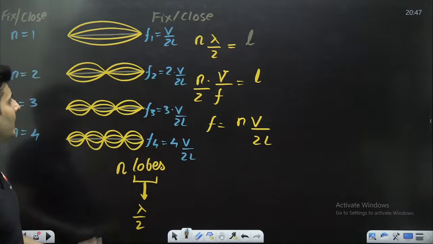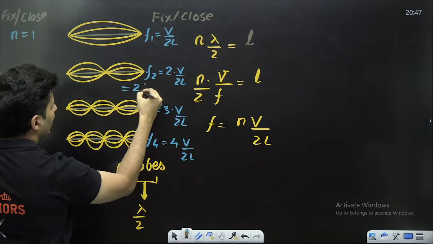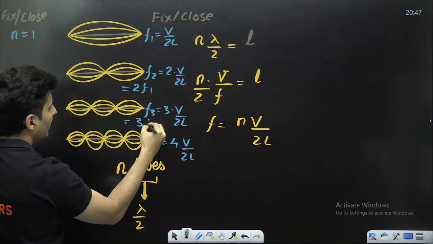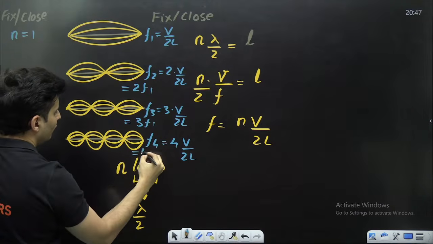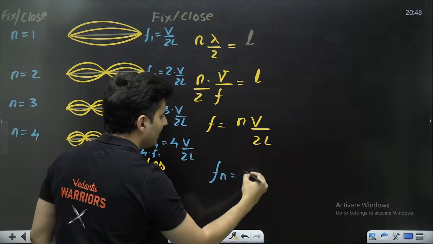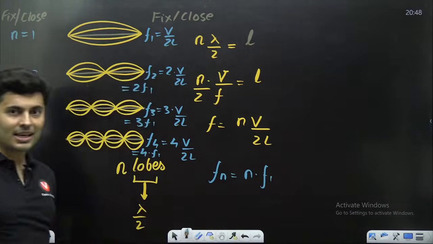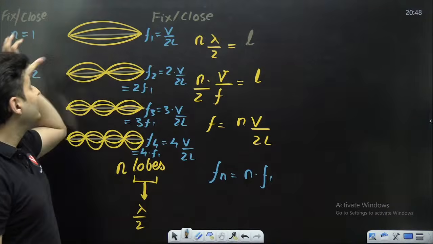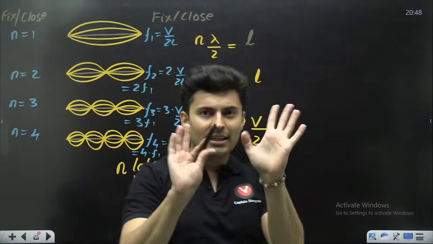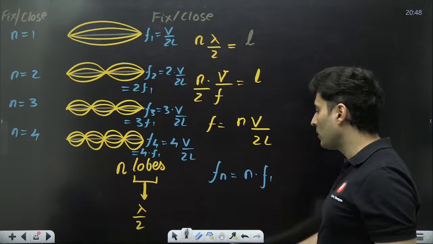V by 2L every time. So can I not see F2 technically is 2 times F1, F3 is 3 times F1, F4 is 4 times F1. So can I not say Fn is n times the first frequency, n times the least frequency? Lesser than that, nothing is possible. Nth frequency is n times the first frequency.